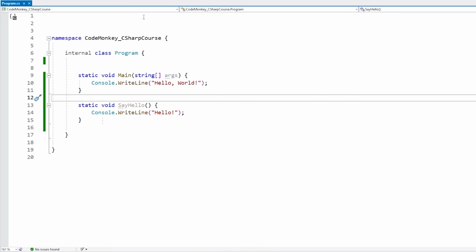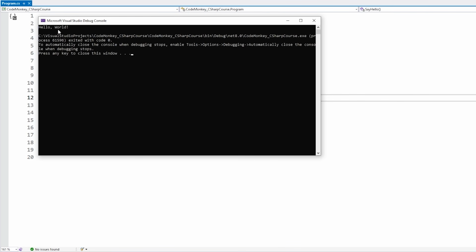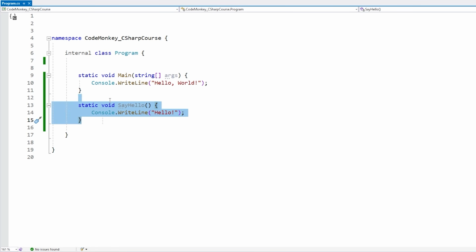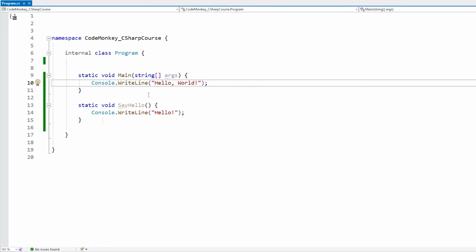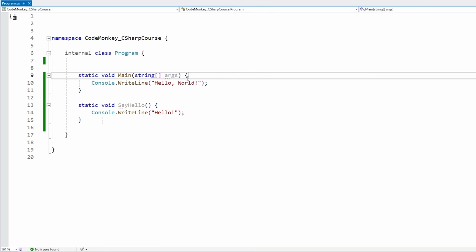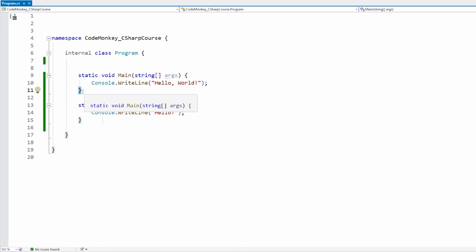However, if we try running this, we still just see hello world, we do not see our second function hello. That's because over here we are defining the function, but we didn't actually run it. Remember how code executes? It executes from top to bottom, and the entry point is over here inside the main function. So right now, all our program is doing is it starts executing over here, then runs this one, prints hello world onto the console, and it reaches the end of the main function, and that closes our program. So just defining a function doesn't actually do anything. We need to actually call it or run that function.